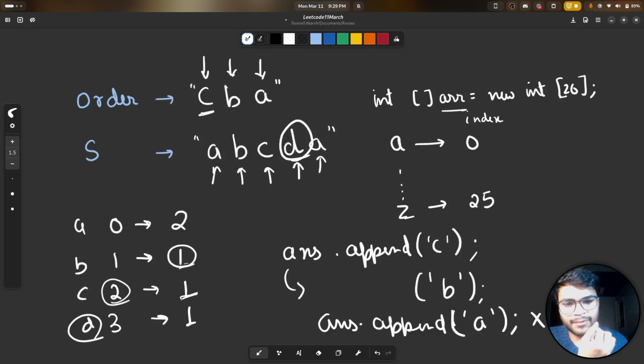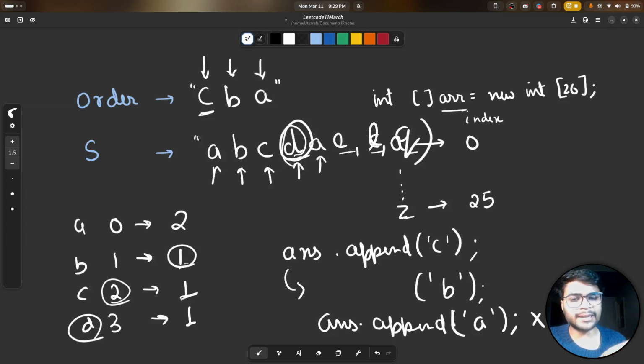Or if we have some more characters which are not mentioned in our order, say E, L, Q, we need all these characters at the end of the string. You don't need to arrange them in any format. You can return the string with these characters at last in any permutation possible.